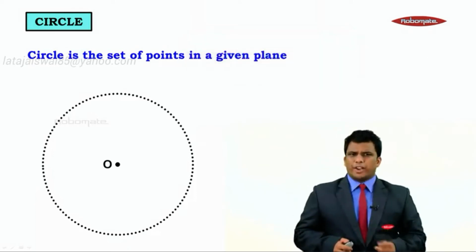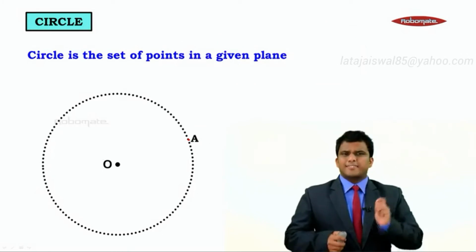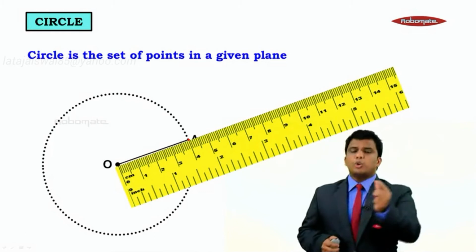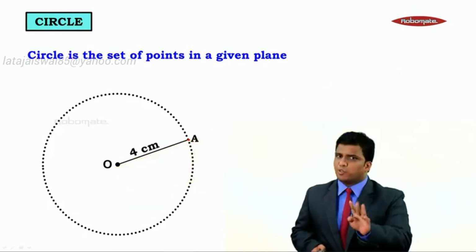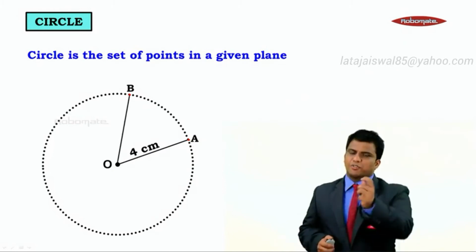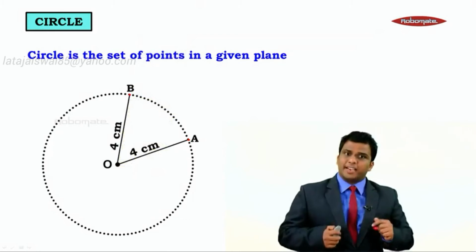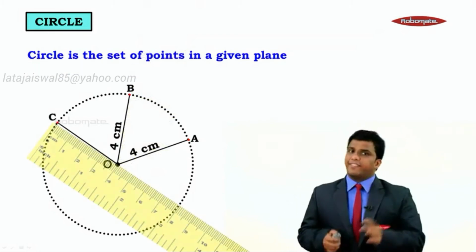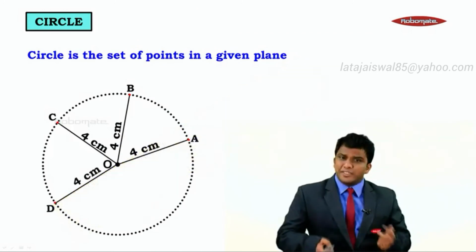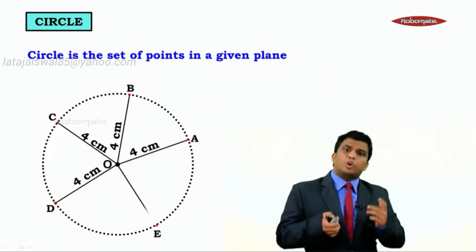Let's take any one point out of this infinite number of points as point A. Now let's find the distance of O to A with the help of a ruler. Now, if you can see, the distance O to A is going to be equal to 4 centimeter. Okay, let me take some other point, let's say B, and let me find the distance of O to B. Let me bring a ruler. How much is O to B? Again, 4 centimeter. What about O to C? We can see it, it's again 4 centimeter. What about O to D? It's again 4 centimeter. Let's try the last one, maybe it may be a little different. What about O to E now?